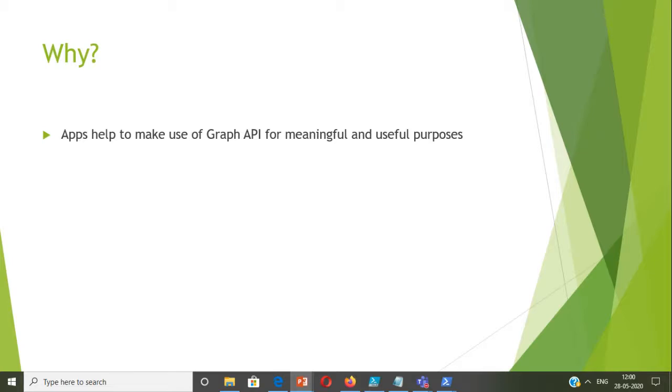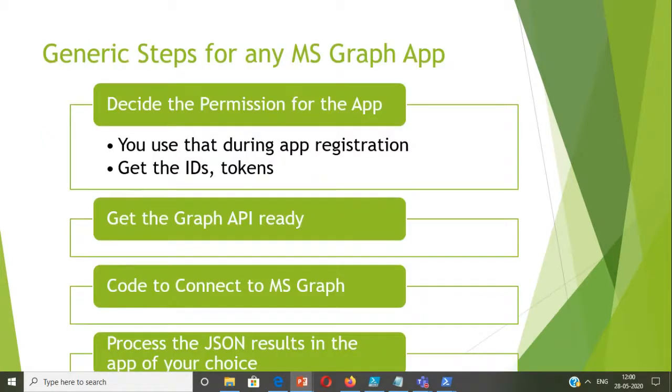There are tons and tons of ways. So why are we learning this? Because apps can help you make use of the Graph API for meaningful and useful purposes. Of course, from the Graph Explorer, you can get the data and see it if you're an admin, and there are many things you can do with Graph Explorer. But with the help of app development, you can build a nice app.